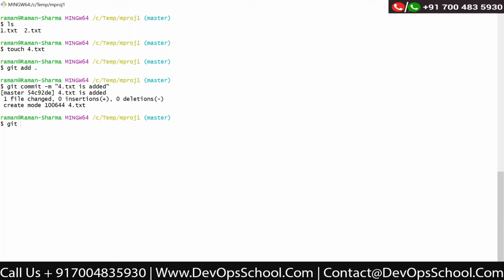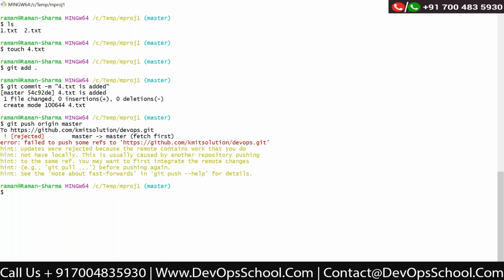If I say git push origin master, it is rejected. Why? Because my local repository is not in sync with the remote repository. So first I need to make it in sync. How to make it in sync? There are a few commands. You can run the command git fetch.